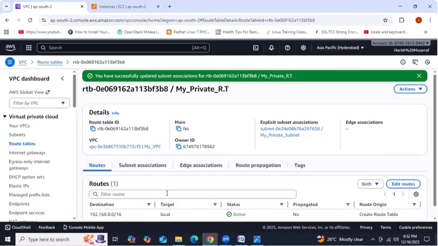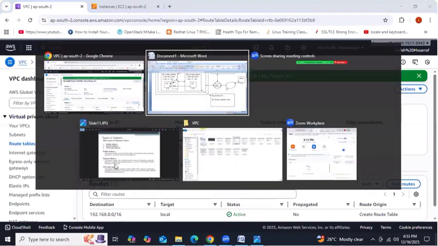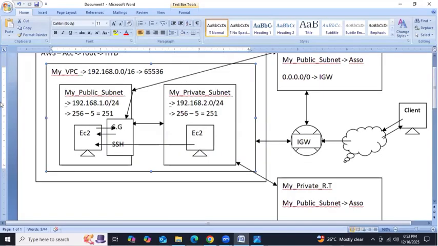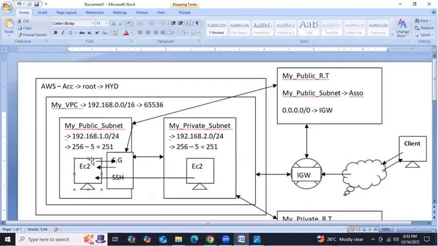That's why I have given the names clearly, public subnet, private subnet like that. You can easily understand which subnet we need to select. Got it, guys? So as of now, we did everything according to this diagram. Now we'll do one thing. We'll launch one instance into both the subnets, two different instances into the two different subnets.